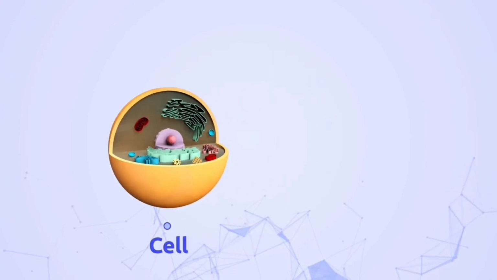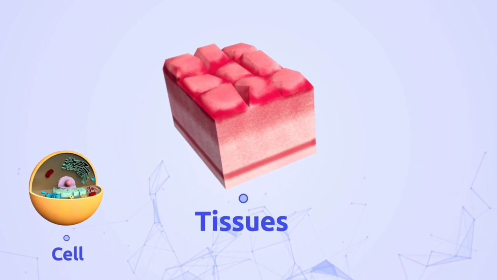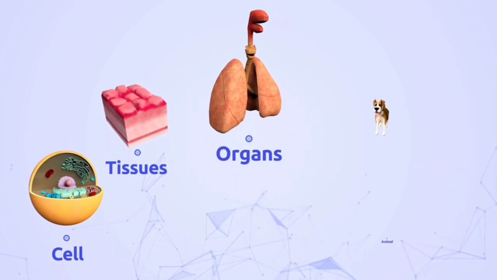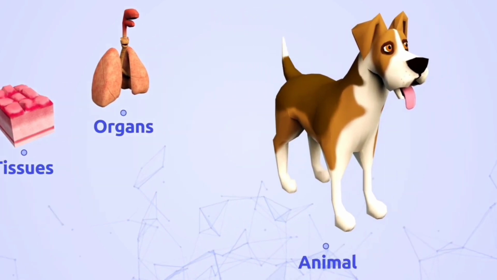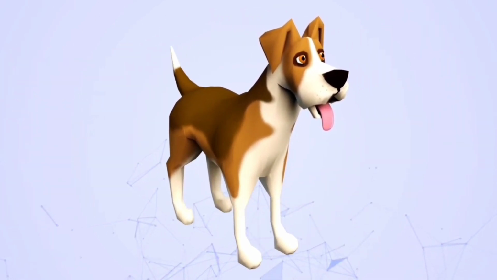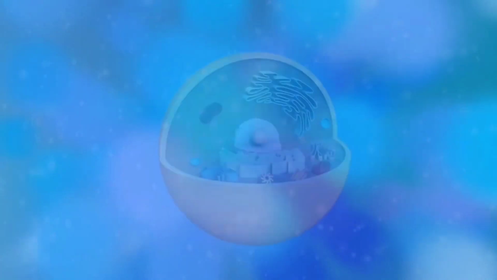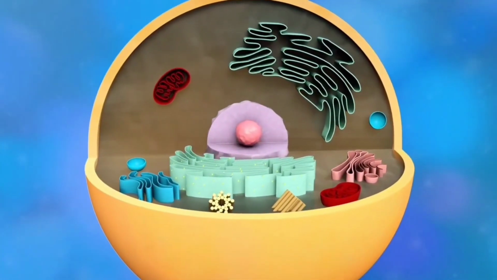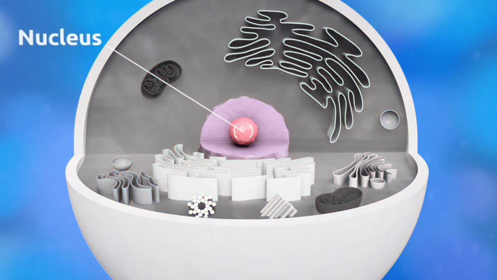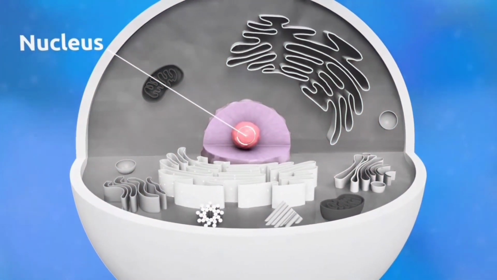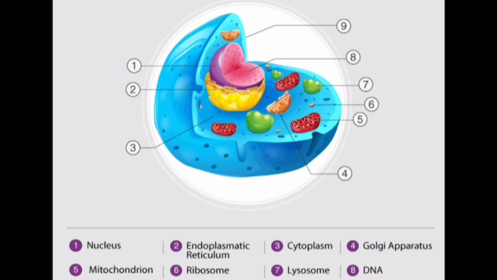Animal cells make up tissue, tissue to organ, organ to organ system, and finally to our organism. Each cell has a specific function depending on which organ system it belongs to. An animal cell is a eukaryotic cell. DNA is stored in the nucleus. The major components in the structure of an animal cell include nucleus, mitochondria, endoplasmic reticulum, ribosome, cytoplasm, lysosome, and Golgi apparatus.